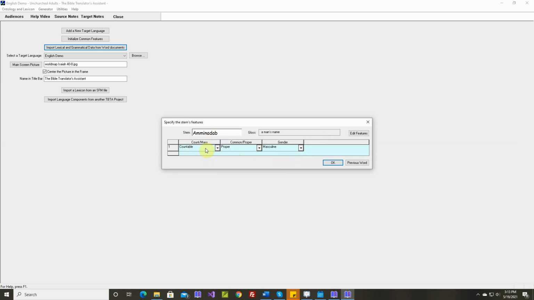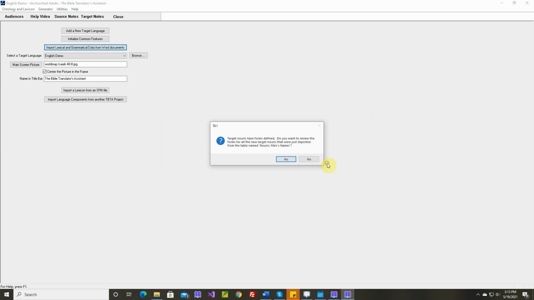So Aminadab, countable, proper, masculine. Boaz, countable, proper, masculine. Elimelech, Ephraim, Hezron, Jesse, Judah, Kilion, Malon, Nashon, Obed, Perez, Ram, Salmon.